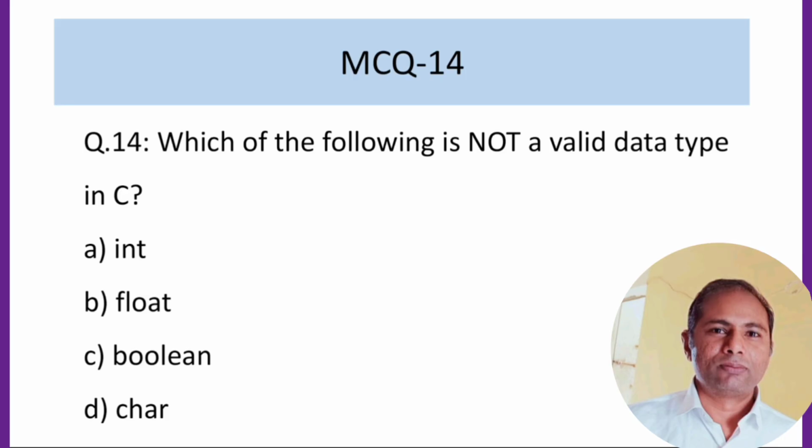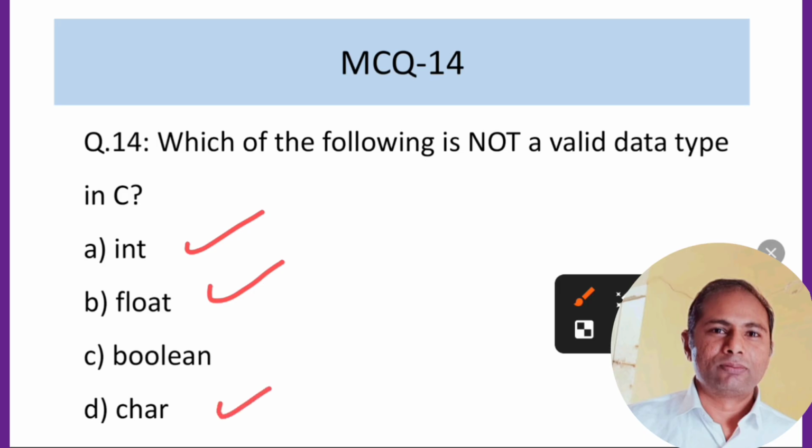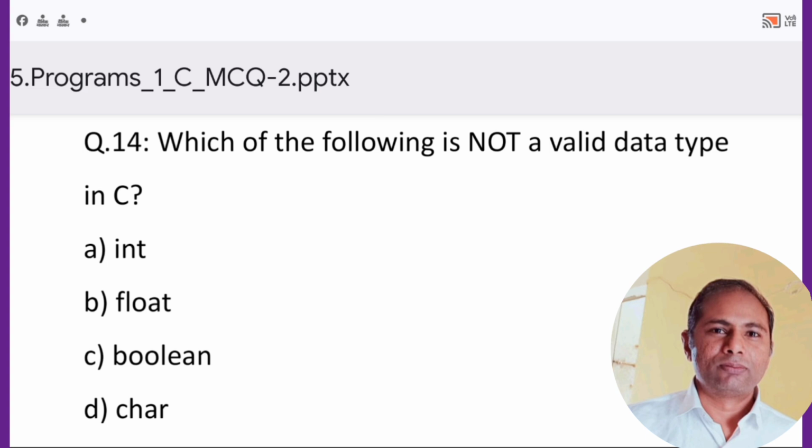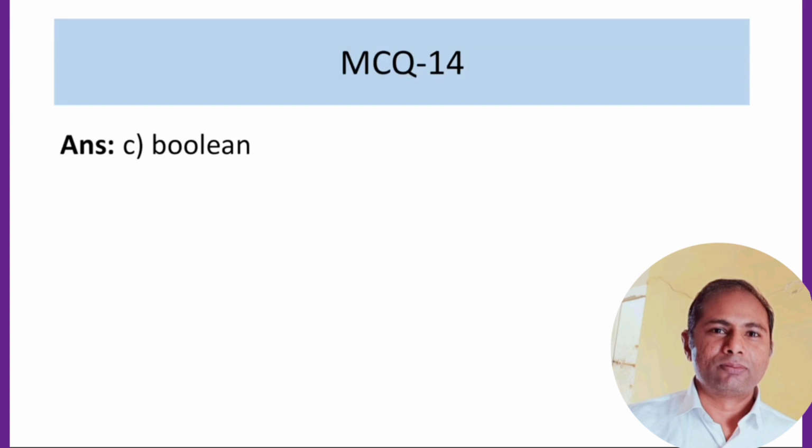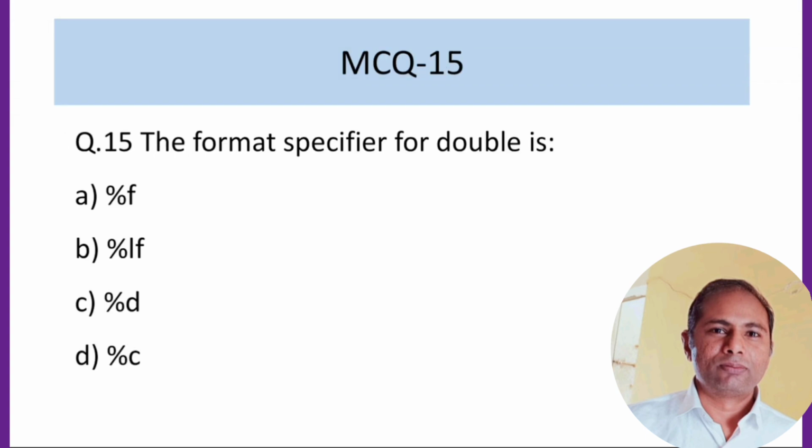So we have the options: int, which we use for integers; float, which we use for real numbers; and char, which we use for characters. But we do not use boolean in C. So I think this is not a valid data type in C. We can see the correct answer is that boolean is not a valid data type in C.